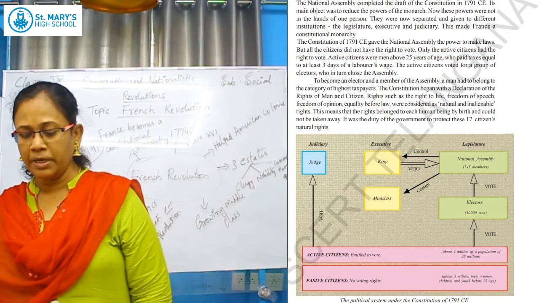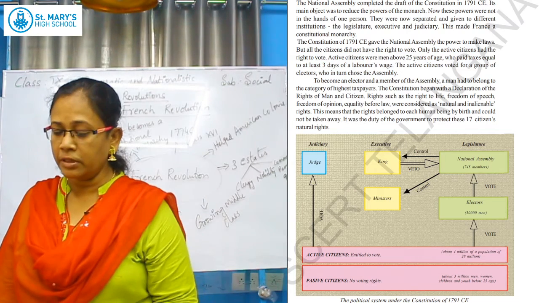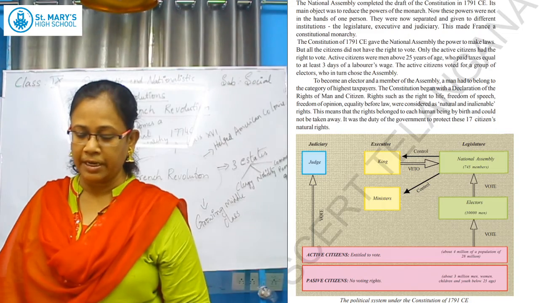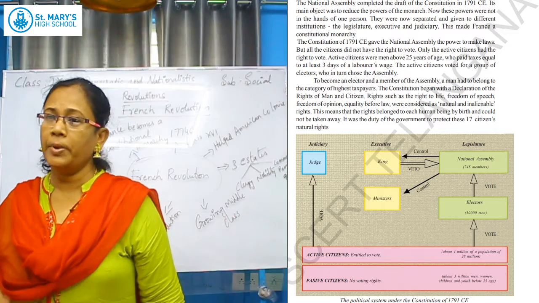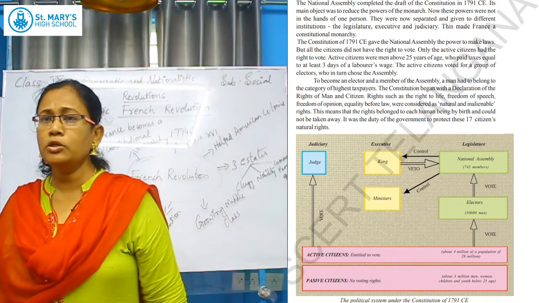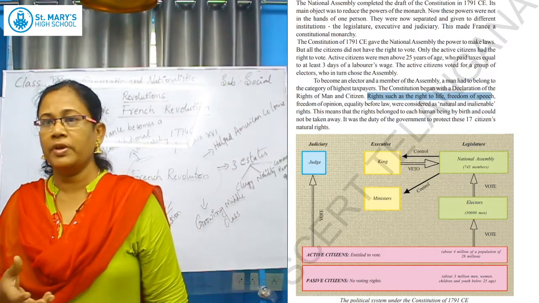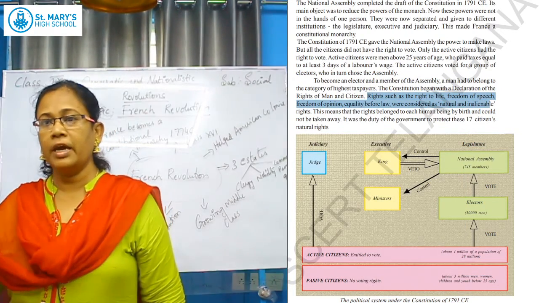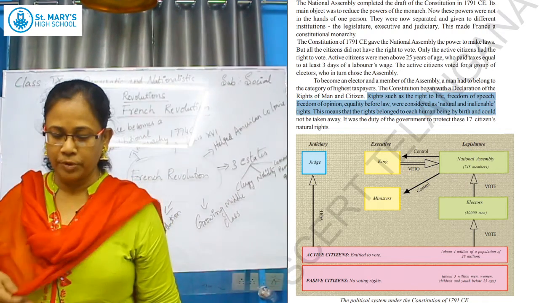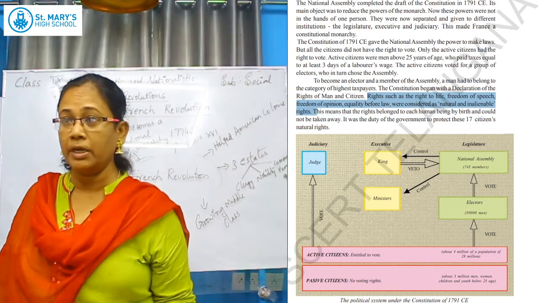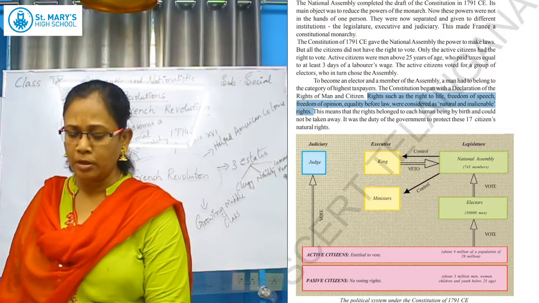The constitution began with the Declaration of the Rights of Man and of the Citizen. On the next page, you have the declaration of rights of man, which we will see later. So what rights did they give, which they wrote in their constitution? Presently we have the fundamental rights. From where has India taken these rights? We have seen that when drafting the constitution, they referred to all the countries' constitution books. So these also were taken from the French Revolution, from America and from France. We collected from all the constitutions and drafted our Indian constitution.